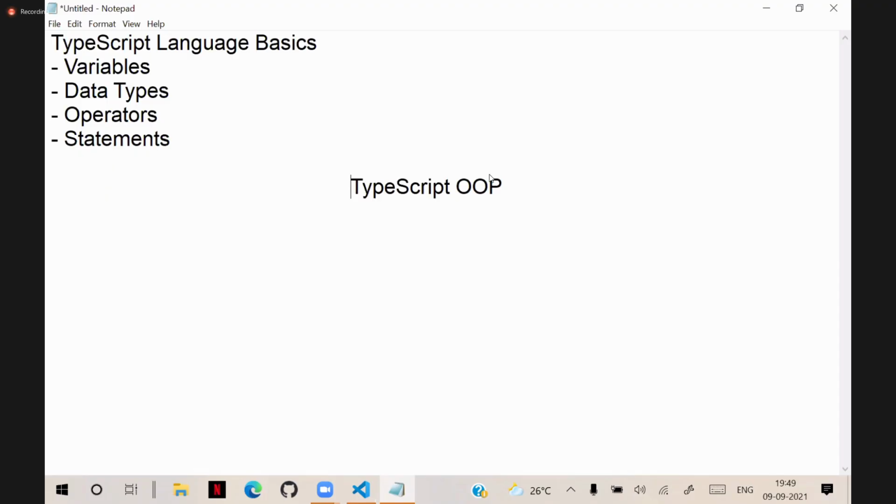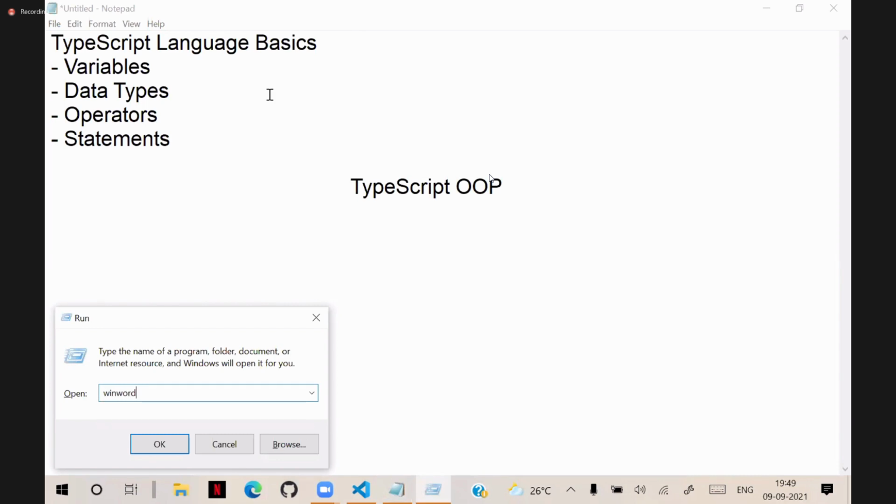Oriented programming, but it is not a complete object oriented program. So many object oriented features are missing in it. So it's not a complete OOP language, but TypeScript is a complete OOP language, object oriented programming language. So in object oriented programming, first we need to understand some basic points. So what you need to know in object oriented programming is